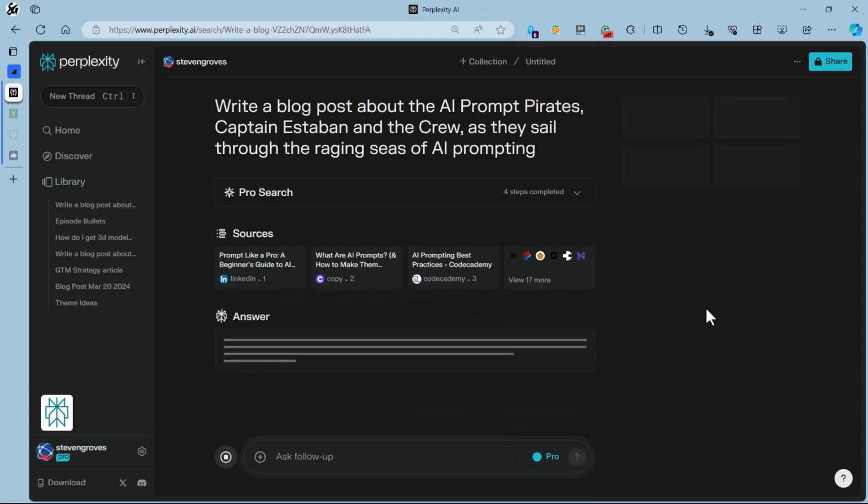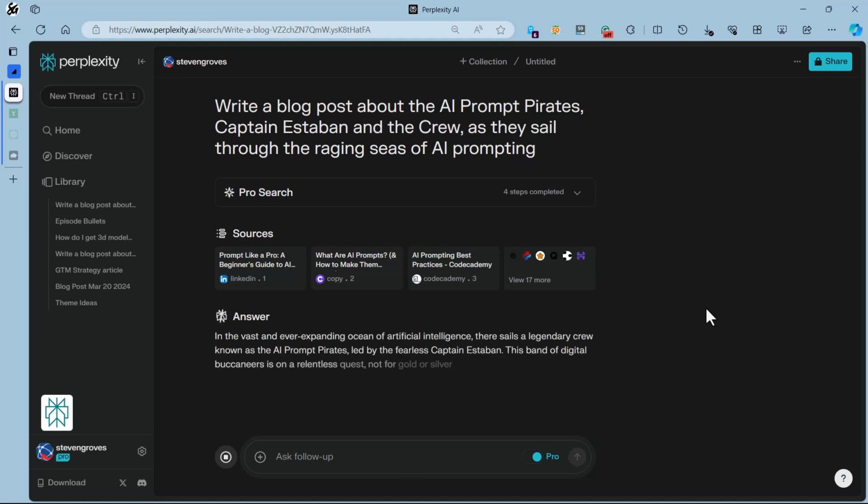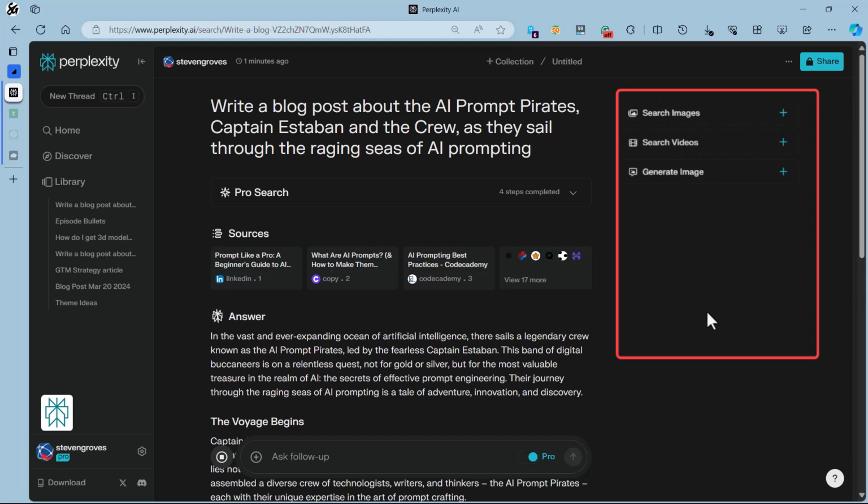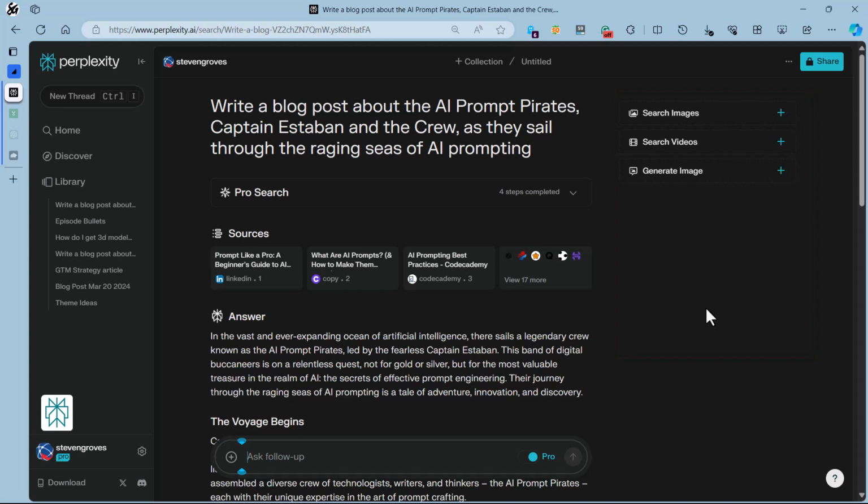So it searches the web. It finds about 20 sources. It brings them all in, compiles them, and then provides me this result. Once it's done thinking about it, once it's done producing the answer, it comes back and it shows us over here on the right-hand side some things that it found in its search. So we're going to see images there. We're going to see also a button that says, hey, why don't you have me generate an image for you? So that's what we can do here.